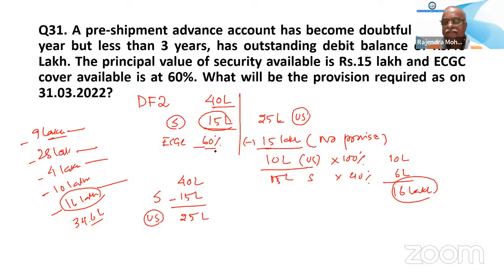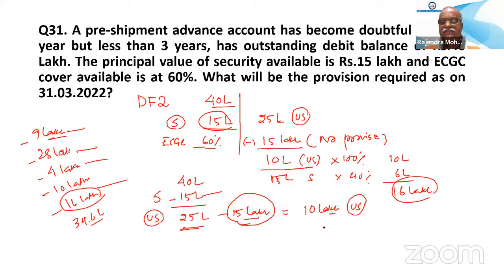So 60% of 25 lakh is how much? 60% of 25 lakh is 15 lakh. So for any claim, any coverage of ECGC, DICGC, whatever government claim is there, provision is not to be made. So from the unsecured 25 lakh, we have to deduct this 15 lakh, which is the ECGC claim to be received. So what is the remaining? 10 lakh. So 10 lakh is the unsecured amount and 15 lakh is the secured amount.